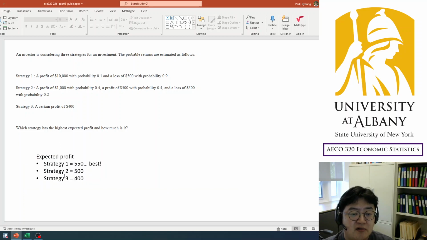So when you compare the 3 strategies, in terms of expected profit, strategy 1 is the best, right? By the way, I'm just saying it's in terms of the expected profit. As I said, you need to think about risk in investment. This is not an investment course. I'm using this as an example of statistics, calculating the mean. So don't do dangerous investment.